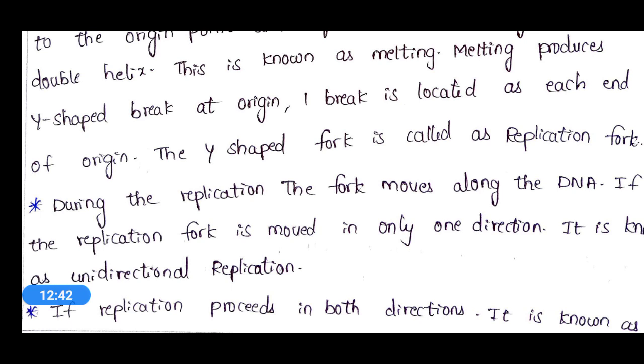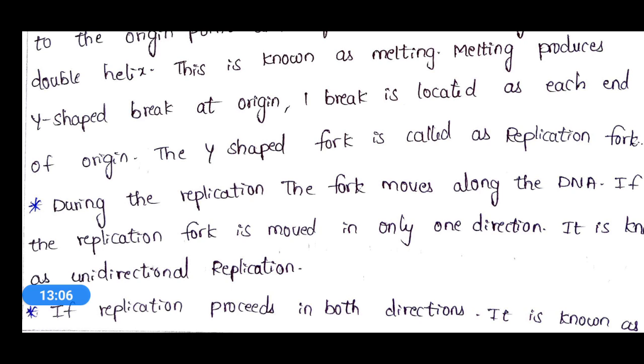If you are moving the zip, what will happen? The two strands will be in Y shape, and those strands will be closed while we are moving the zipper. Simply in this manner, the Y-shaped fork will be moving throughout the polymerization process.